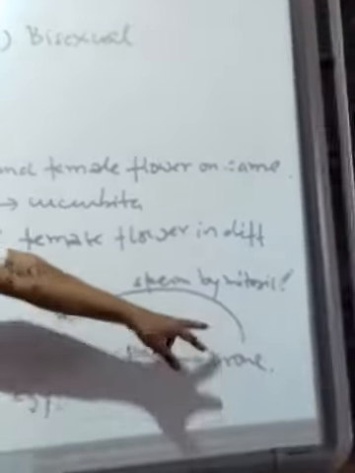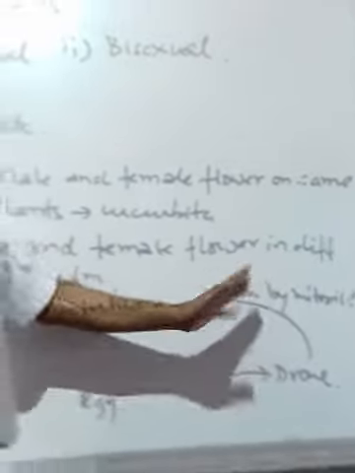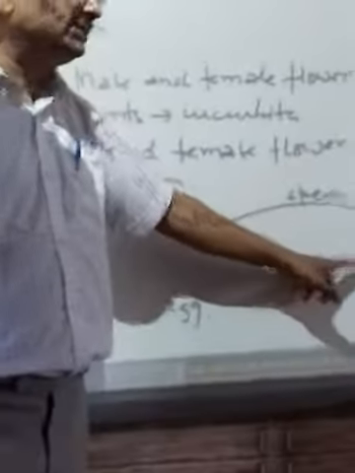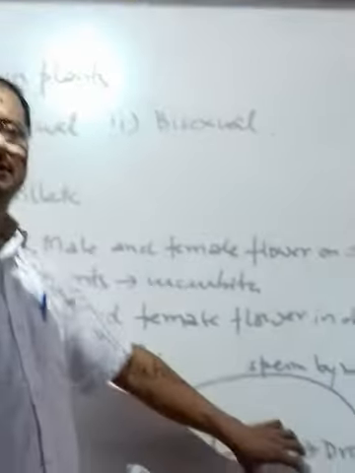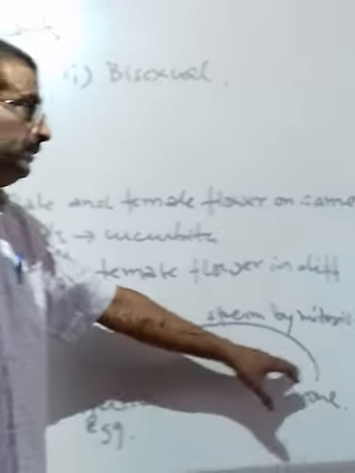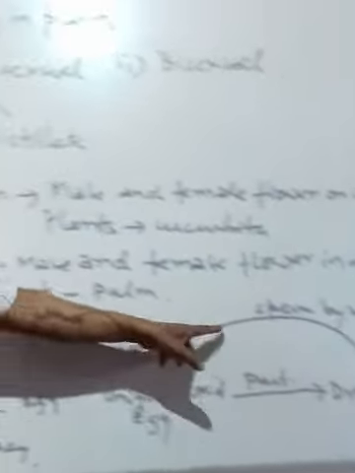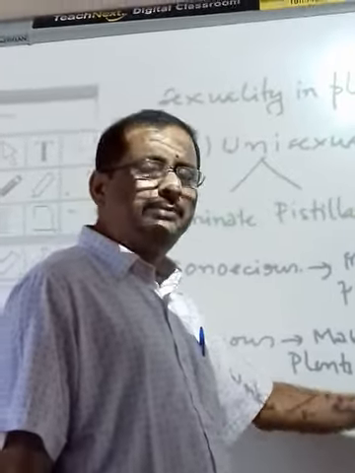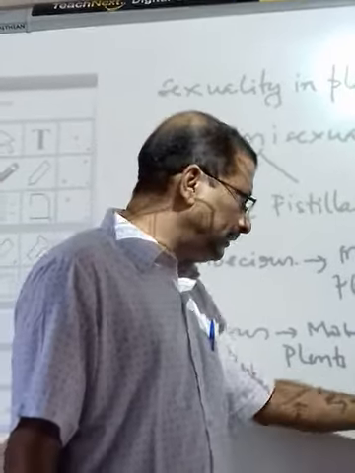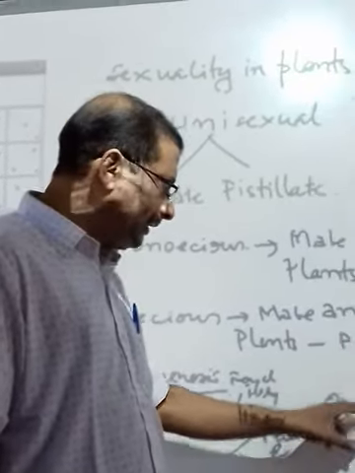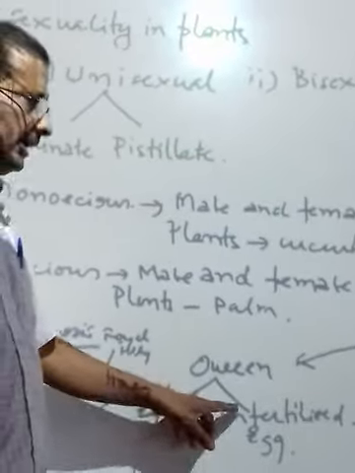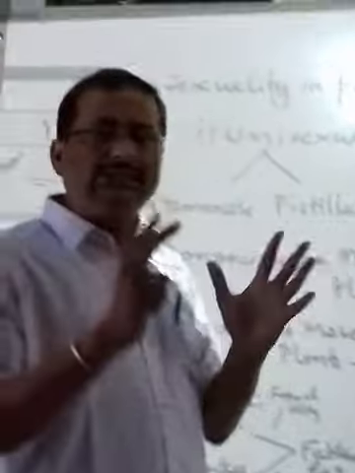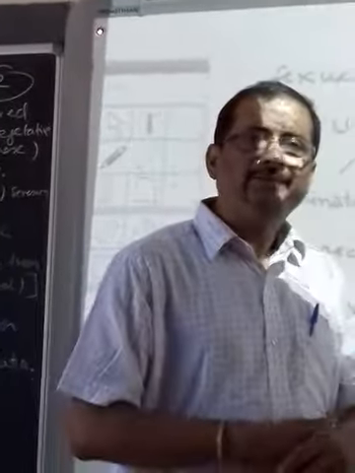Now the drone produces sperm by mitosis. Usually sperm should be produced by meiosis, but since the drone develops from an unfertilized egg, it is not diploid. So they produce the sperm by mitosis, and this sperm fertilizes the queen. So the drone is the male partner, and the queen is the female partner. That fertilizes the eggs laid by the queen. Again, if it develops from the fertilized egg, it becomes the queen or the worker, and the unfertilized egg produces the drone. This type of parthenogenesis is found in bees.